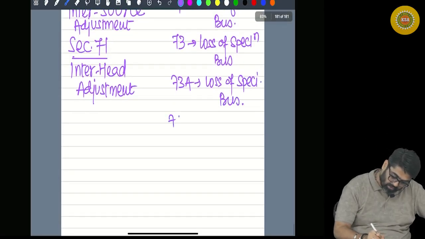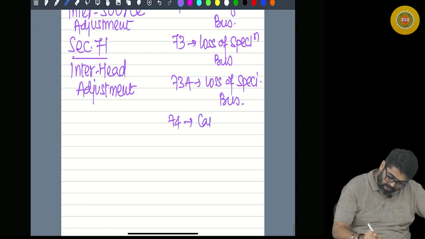And then 74, capital losses. Capital losses can be long term, can be short term.